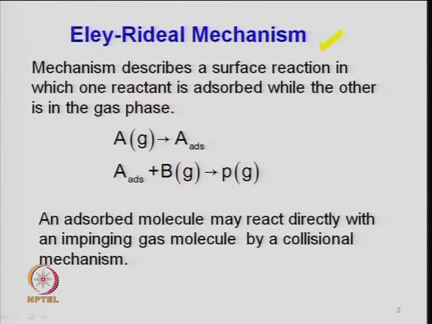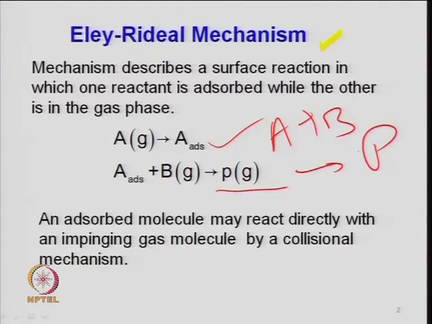So, A, which is a gas molecule, adsorbs on the surface of a catalyst, on an active site of the catalyst. So, adsorbed A, and then adsorbed A reacts with another gaseous species, which is your B, and transforms into a product P. So, the overall reaction is A plus B transforms to P. But A only adsorbs on the surface of the solid, B does not adsorb, right.